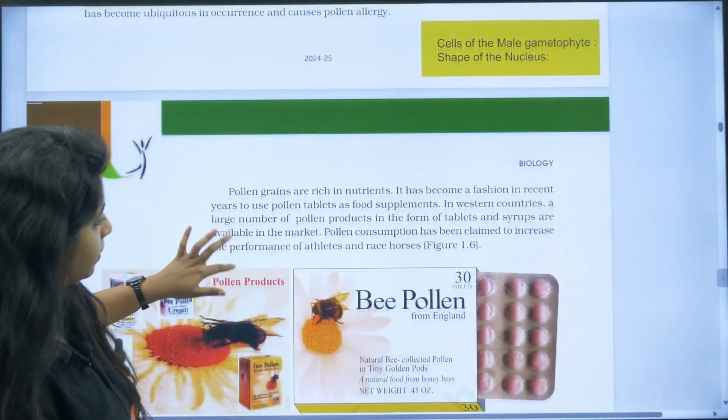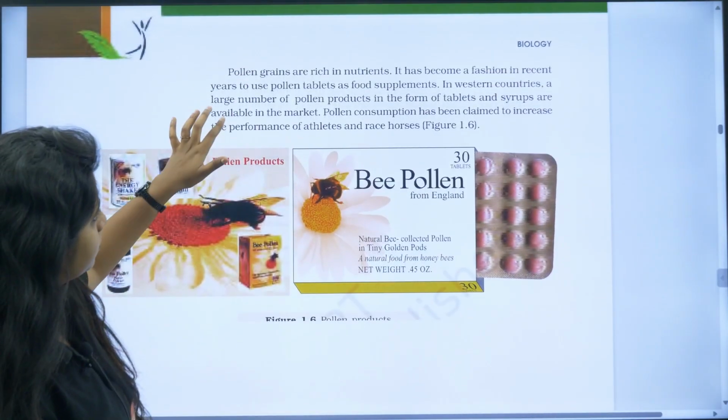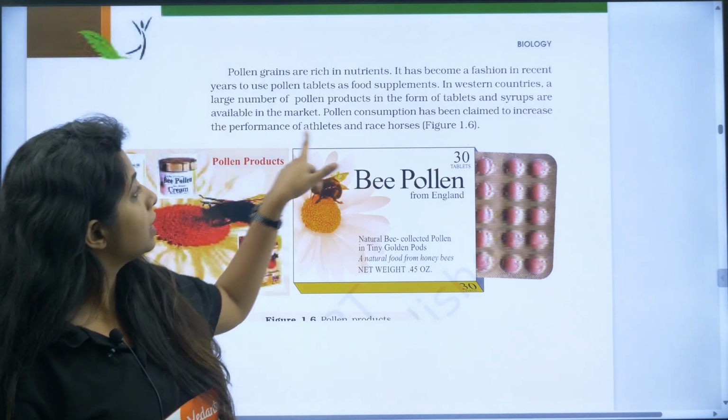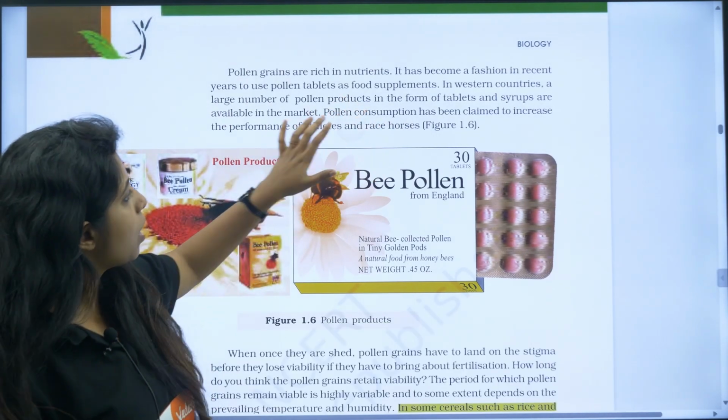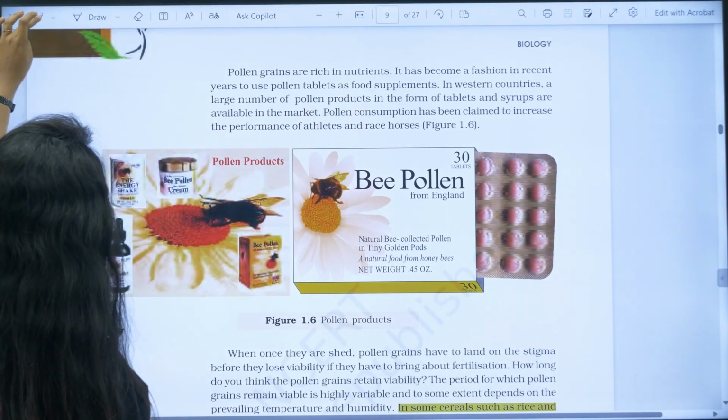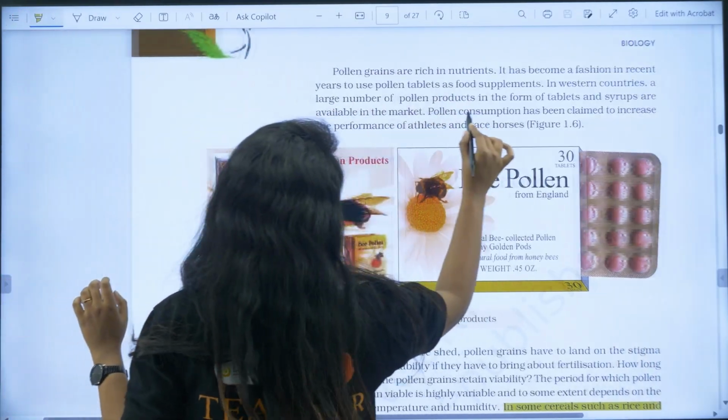Now, going ahead, what do we have? Pollen consumption has been claimed to increase the performance of athletes and racehorses. This is also important. Somehow I did not highlight it, so I'll highlight it right away.